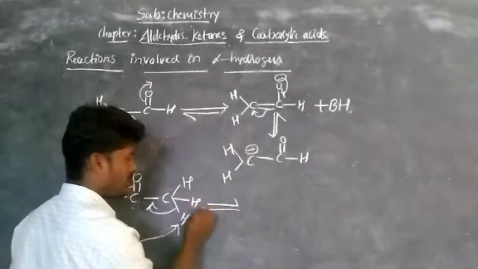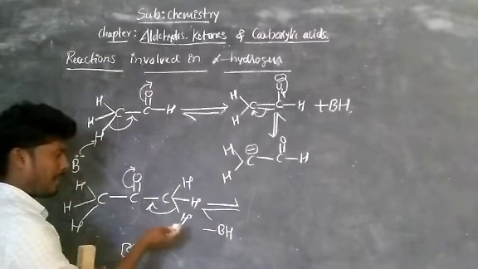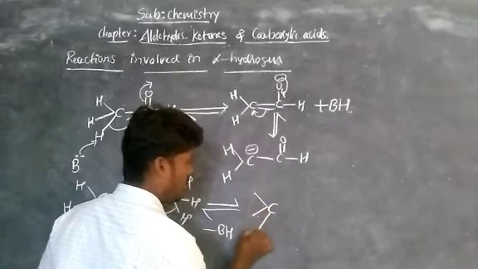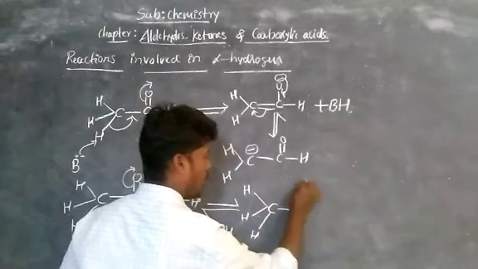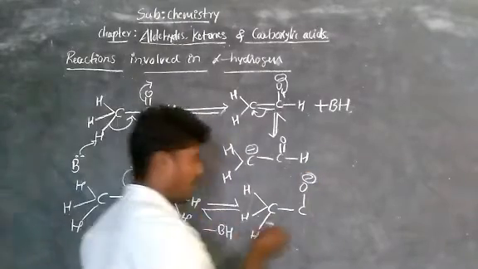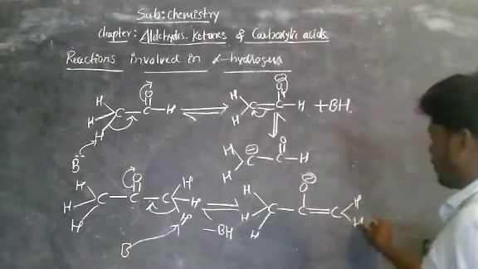You get one structure. See, BH is eliminated, B and H eliminated, this bonded electron moves towards that side, that is CH3 bond C, carbon with a minus charge, these electrons then form a bond between carbon and carbon, that is a C double bond C, and the remaining 2 hydrogens.